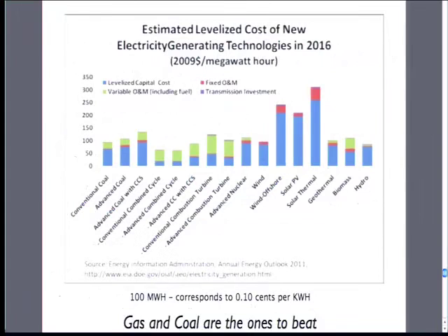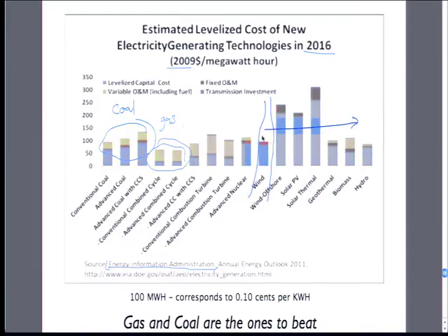There's really interesting, similar data that's put out by the federal government, the Energy Information Administration, and they're the source for the federal government's projections. Dollars per megawatt hour, a few years into the future. Again, on this, the people to beat here at 6 cents per kilowatt hour is natural gas. Coal, the other baseline. And here are our renewables over here. They cost a lot more. They can't compete yet on price.